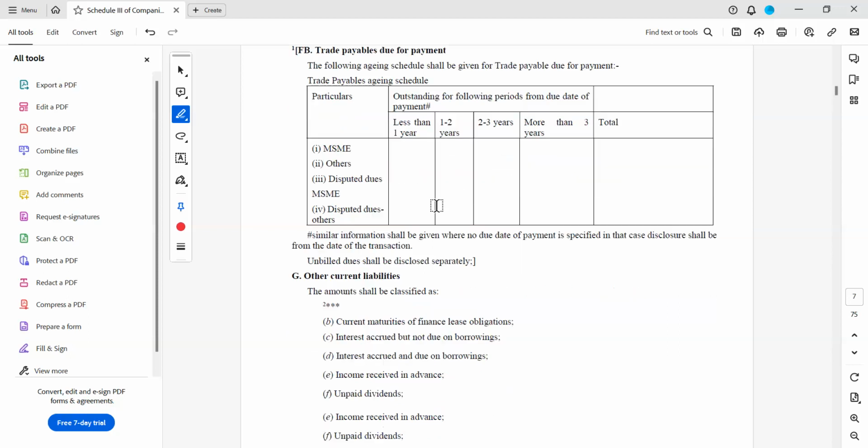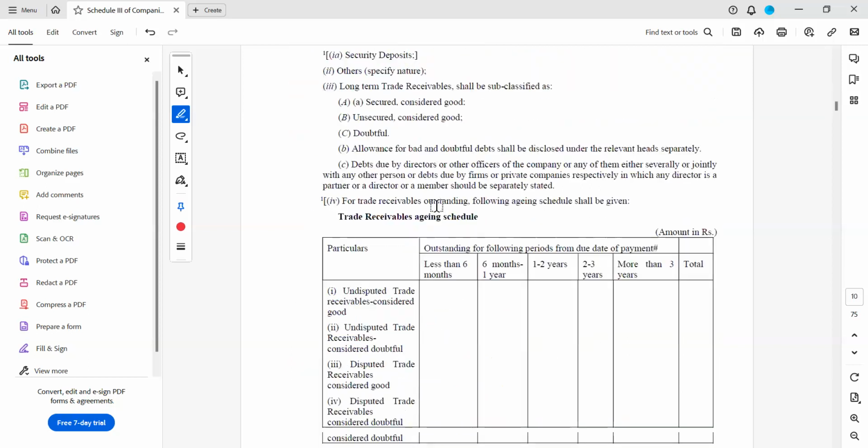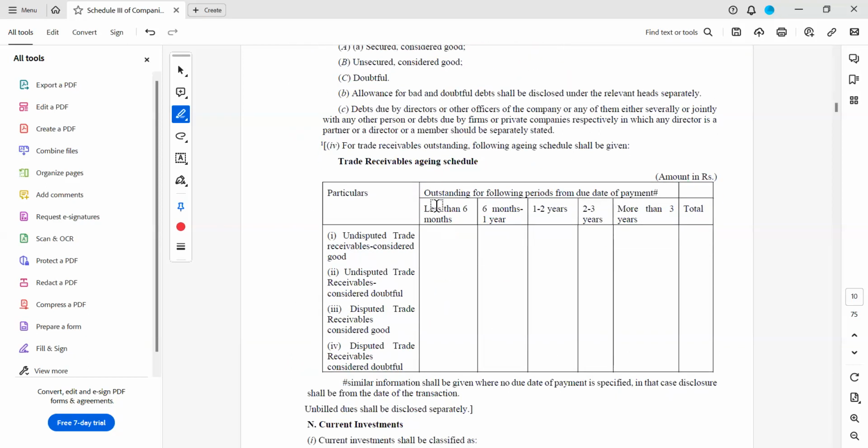Because if trade receivables are not coming for 6 months, then it is a little dicey. Either you have booked fictitious sales, these doubts you have to get. The purpose of taking aging is not just to report in the balance sheet. You have to start questioning yourself why it is due for 6 months.